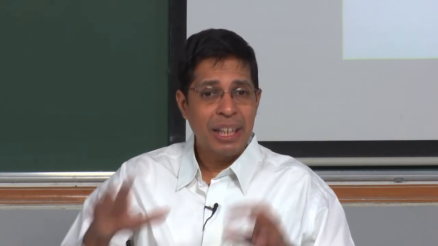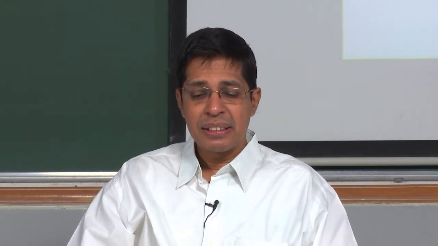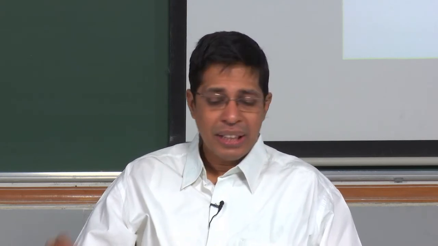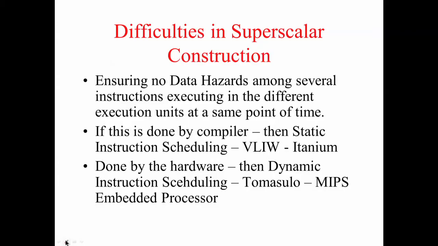If the compiler does this type of scheduling, then it is called static instruction scheduling. There are some architectures which we call VLIW, very long instruction word. Itanium is one such example of a processor which supported VLIW, where static instruction scheduling is done.